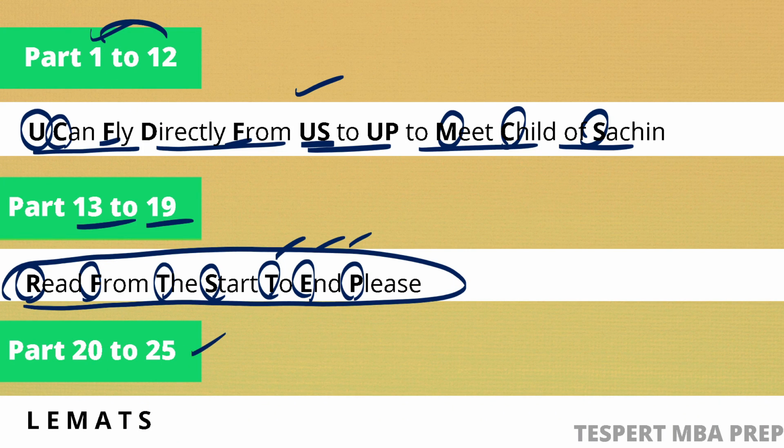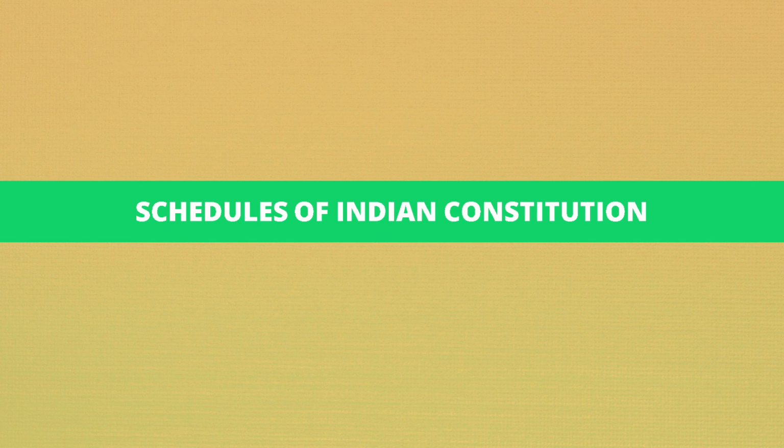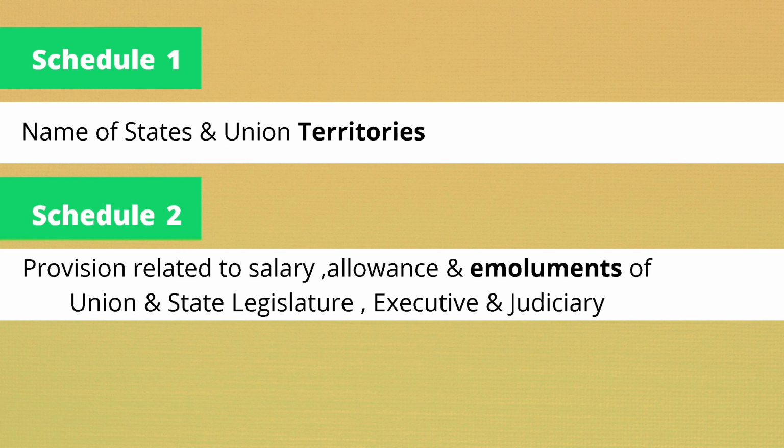Now let us delve into the schedules of the Indian Constitution. The first schedule deals with the names of states and union territories.